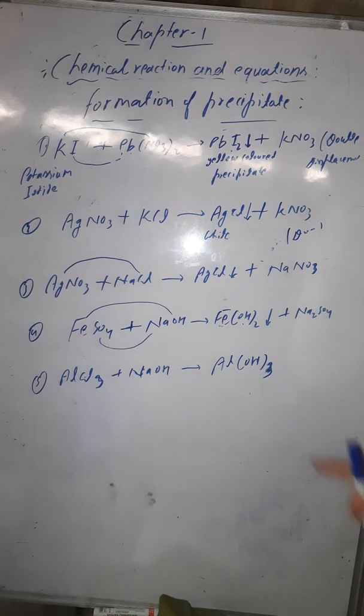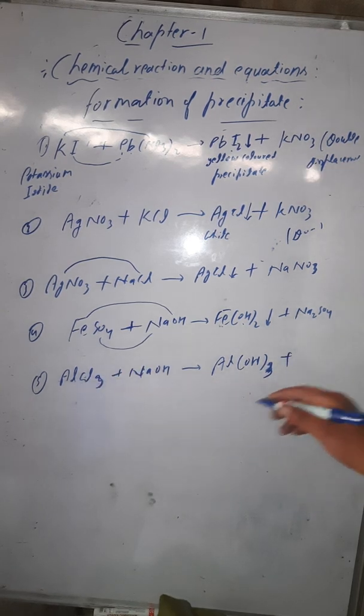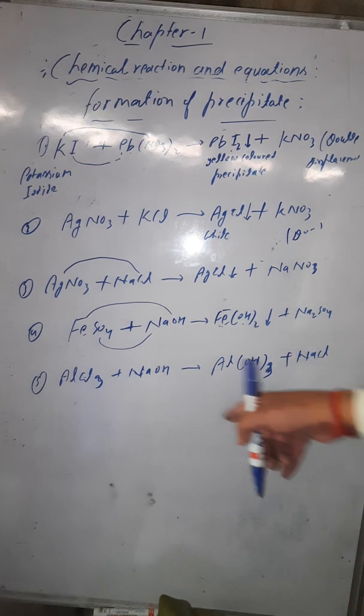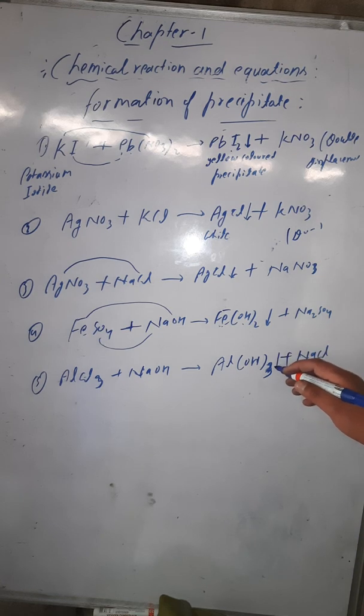So Al(OH)3, that is aluminium hydroxide, and Na will combine with Cl, so it will form NaCl. These are the two products. This is again a double displacement and also a precipitation reaction, because the precipitate is being formed here. Are you getting this?